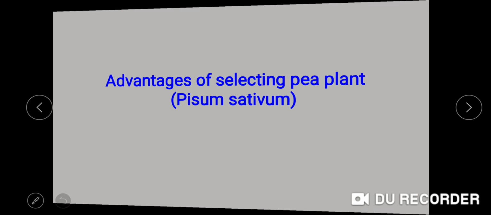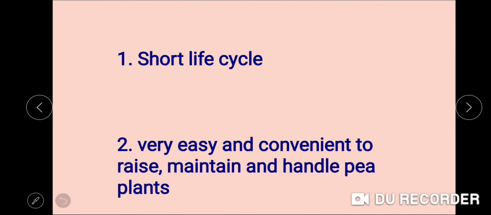The first advantage of selecting the pea plant for experiments by Mendel is that these pea plants are annual plants with a short lifespan and give the results within 3 months. Because of the short lifespan of these pea plants, it is possible to study several generations of the pea plants in a short period of time. So this is one of the reasons that Mendel selected the pea plants for his experiments.